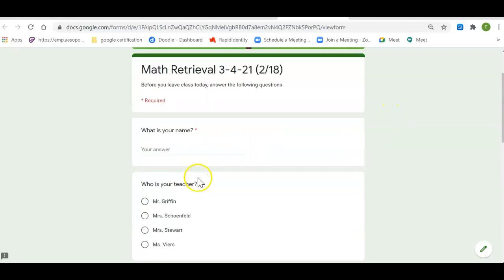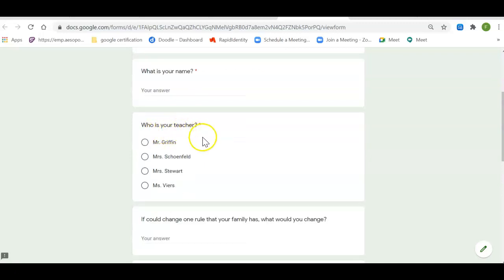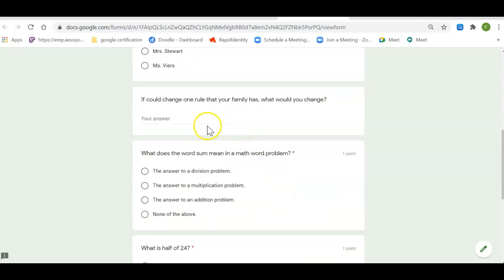And math retrieval here. What is your name? Make sure to put your first and your last name in here, guys. This is how we identify who you are and that you're taking it. And don't use anything that's not your name. So who is your teacher? Whoever your homeroom teacher is, just locate their name and then click the bubble beside their name.